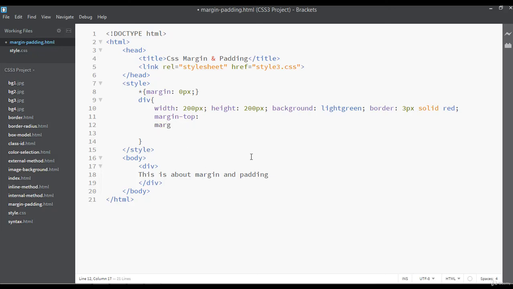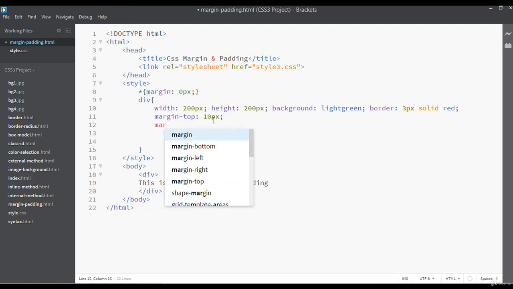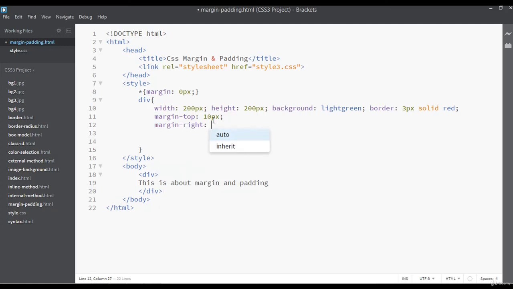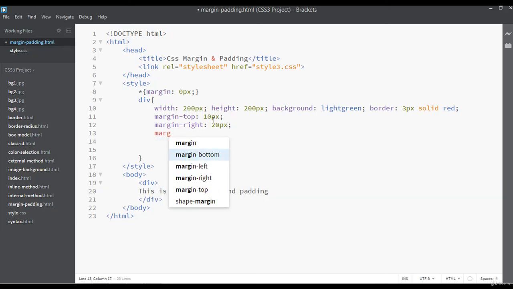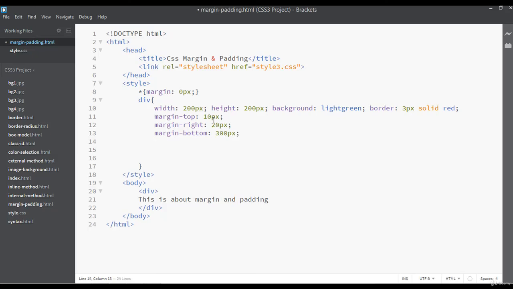Maybe there's some problem. Margin hyphen right. Margin-top, you can say just 10 px. Margin from the right, you want 20 px of margin, and you want some margin from the left also, and from the bottom, something like 300 pixel of margin from the bottom, and margin from the left something like 200 pixel.